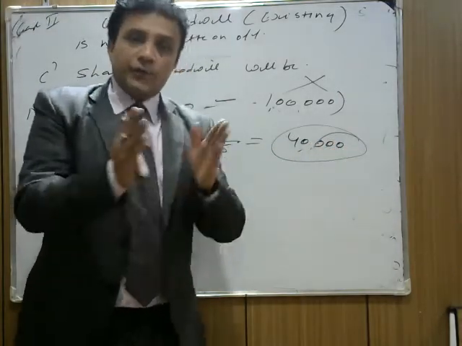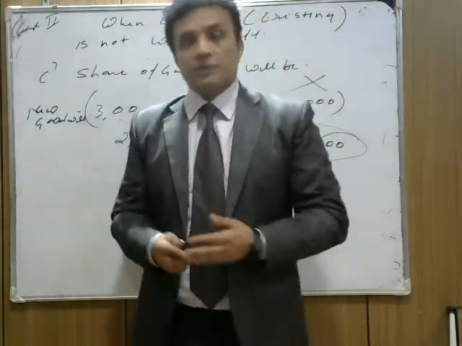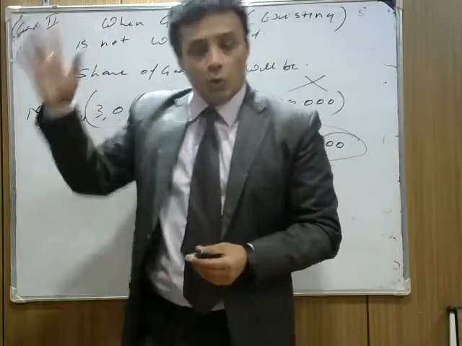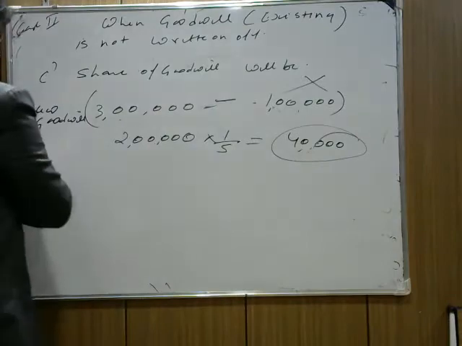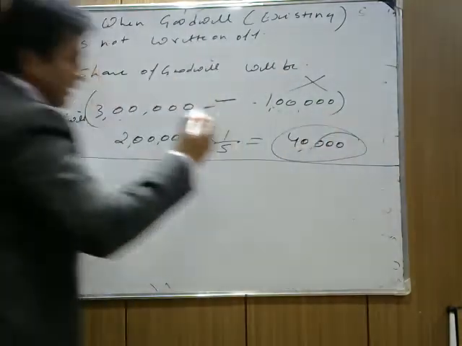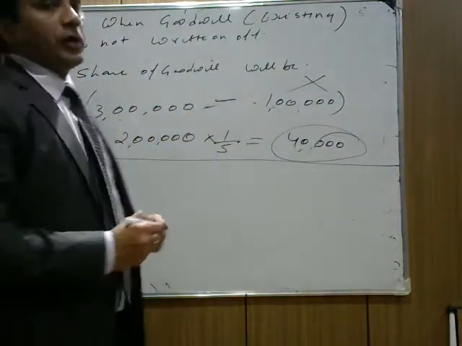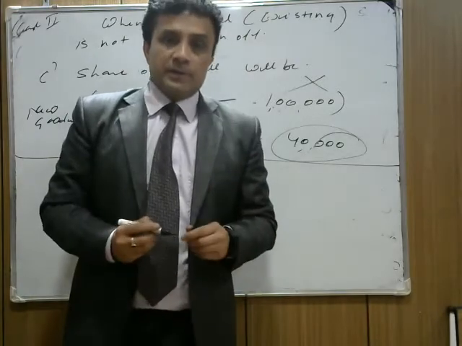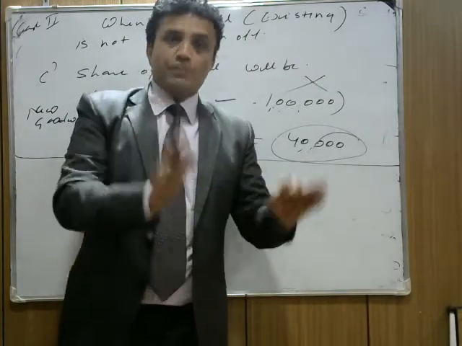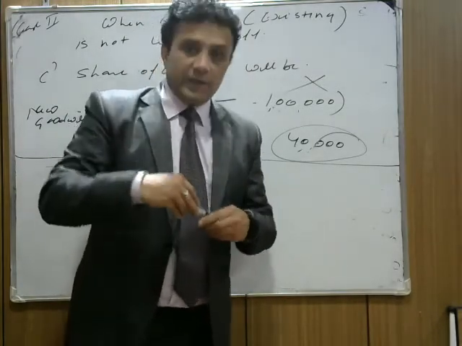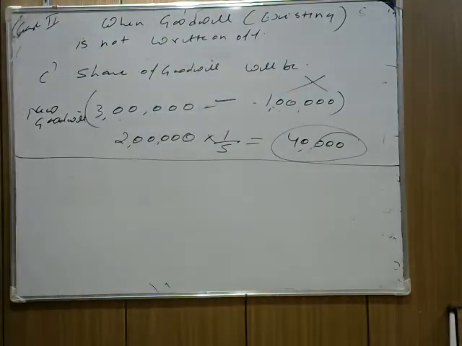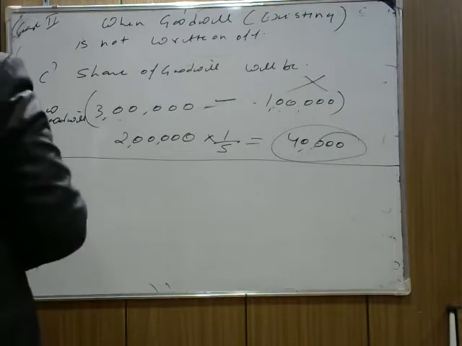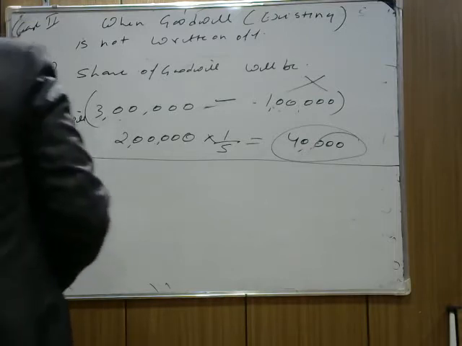That's why, what will the firm do? In many of the questions, you find that the firm will write off the old goodwill. So what is the written off entry? Whenever the old goodwill is given in the books, we write: old partners' capital account debit to goodwill account. I hope it's clear. Old partners' capital account debit to goodwill account. This part is clear. Now move to the next part. Are both parts clear?